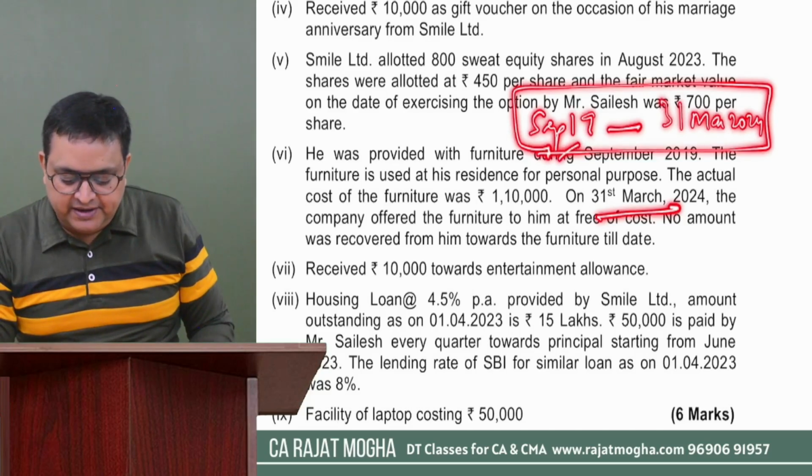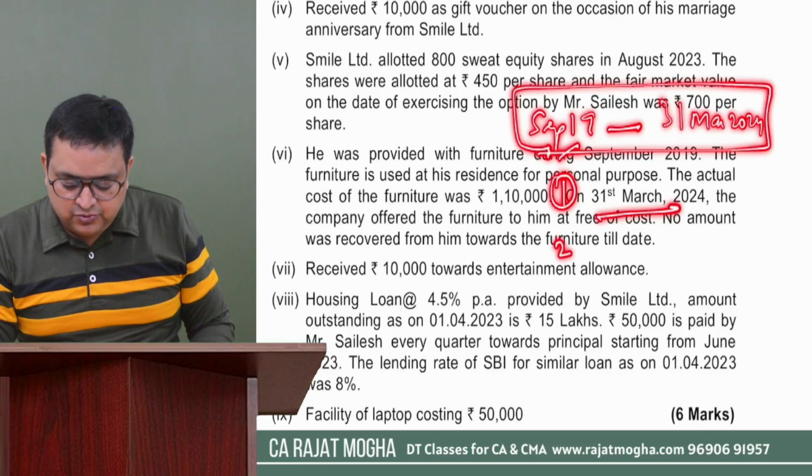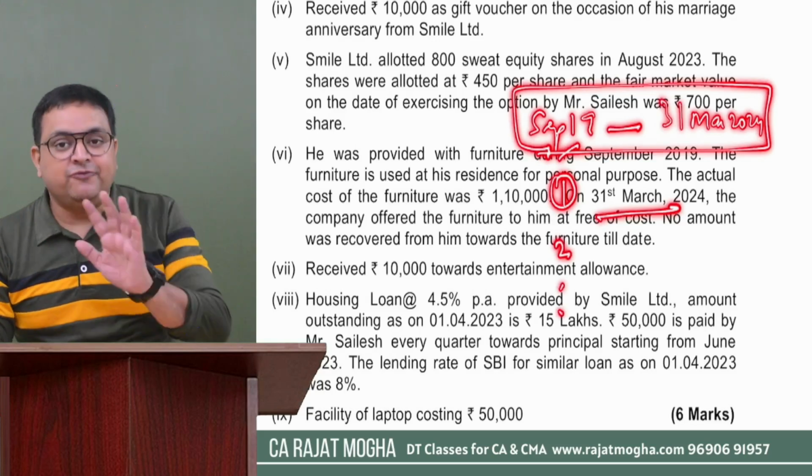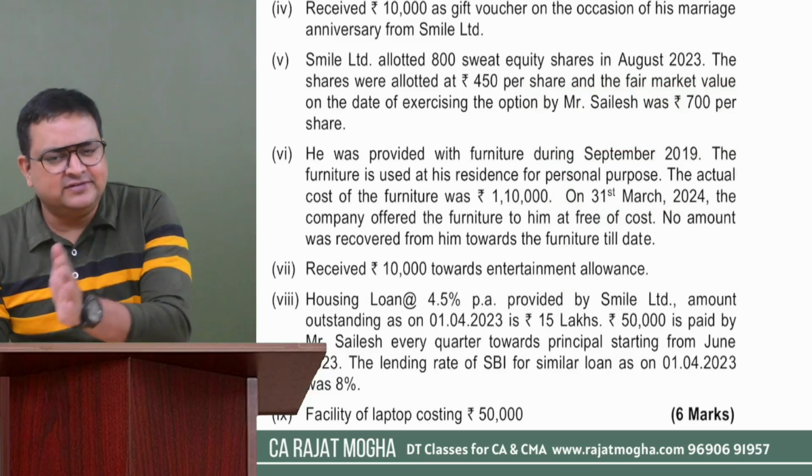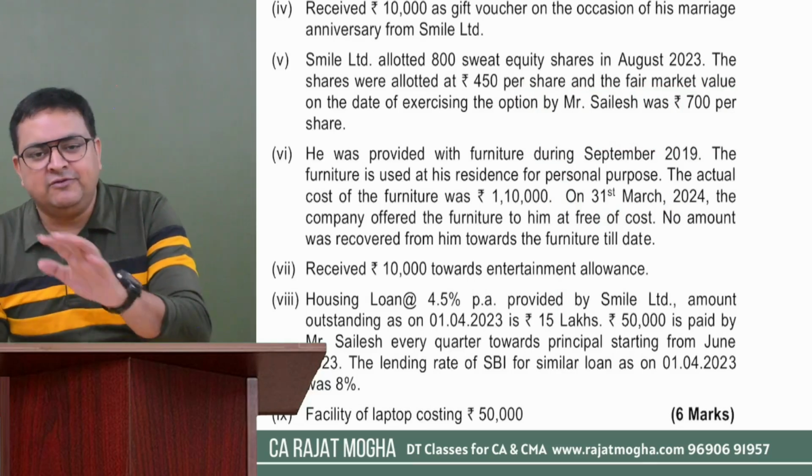So from September 19, September 21, to 22, 23. It would be 4 years complete, right? It would be 4 years and some months. So some months we will ignore. It would be only 4 years.